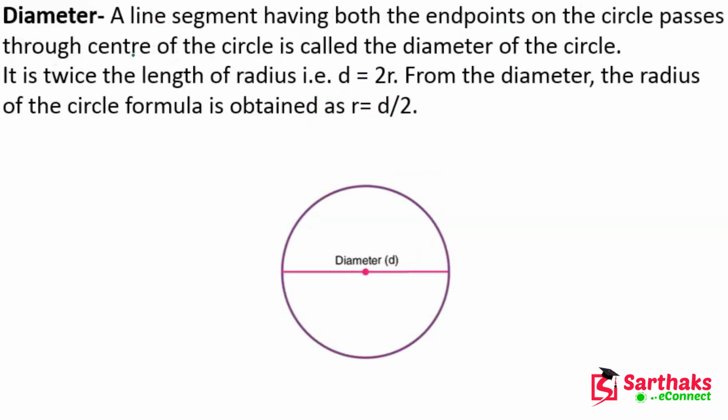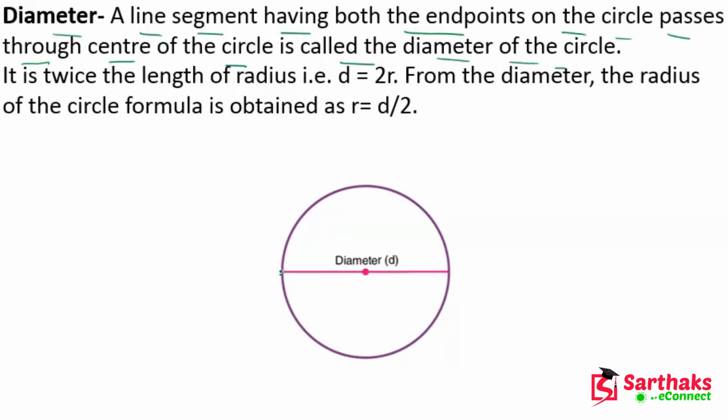Now let's talk about the diameter of a circle. Basically, what is the diameter? A line segment having both endpoints on the circle, which passes through the center of the circle, is called the diameter of the circle. I hope you get this point, my dear friends.